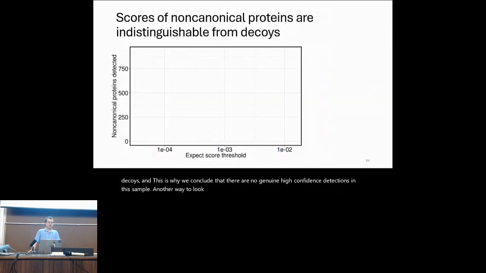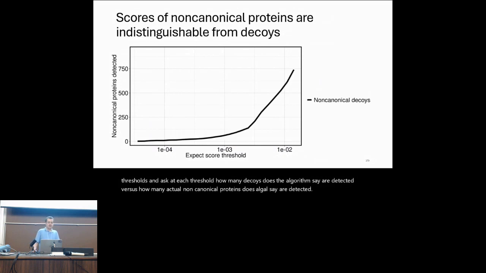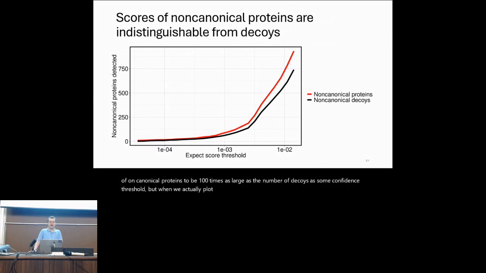Another way to look at this same data, we can look at a range of expect score thresholds and ask at each threshold how many decoys does the algorithm say are detected versus how many actual non-canonical proteins does the algorithm say are detected. Here are the decoys. And in order to obtain a 1% false discovery rate, we need the actual number of non-canonical proteins to be 100 times as large as the number of decoys at some confidence threshold. But when you actually plot the number of non-canonical proteins, it's very clearly nowhere close to 100 times as large as the number of decoys. In fact, it's a similar number. And so again, we infer there's no genuine high confidence detection in this sample.